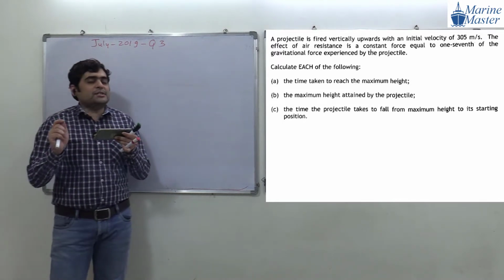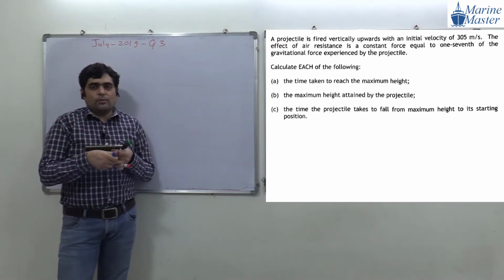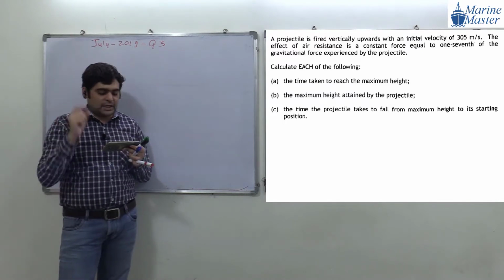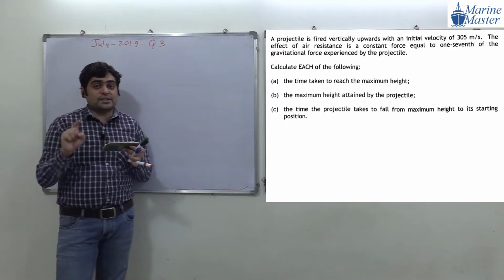A projectile is fired. Okay, see what is meant by projectile. A projectile means whatever things we are going to throw. Okay, that is meant by projectile. A projectile is fired vertically upward. See, how is the motion?